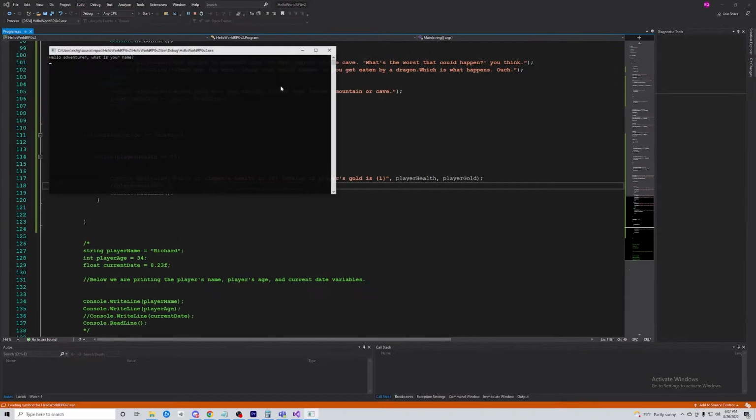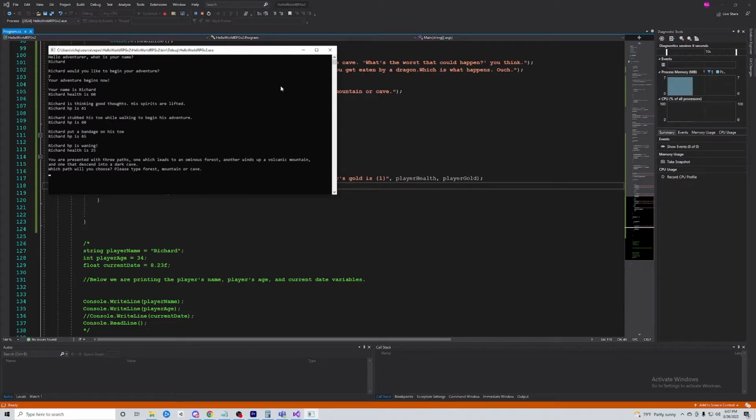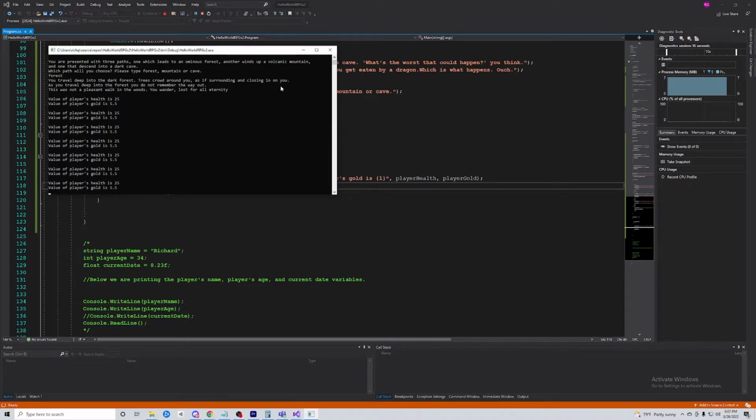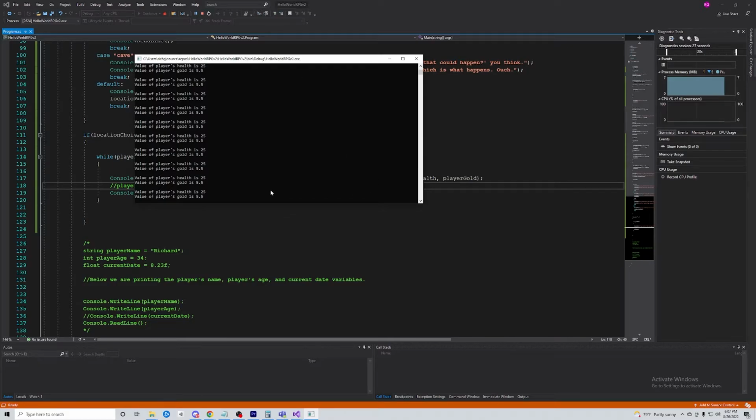So we'll go ahead and get to that part of the program here. Yes, measure begins now. We'll say forest again. All right. All that text gets printed. It subtracts, but it doesn't subtract anything, right? So it just runs infinitely. There's no way for me to get out of that. I could do this a million times, and it would never let me out of this loop. Essentially, I've more or less bricked the program because there's no way for me to get out of the program. This is just an infinite loop.